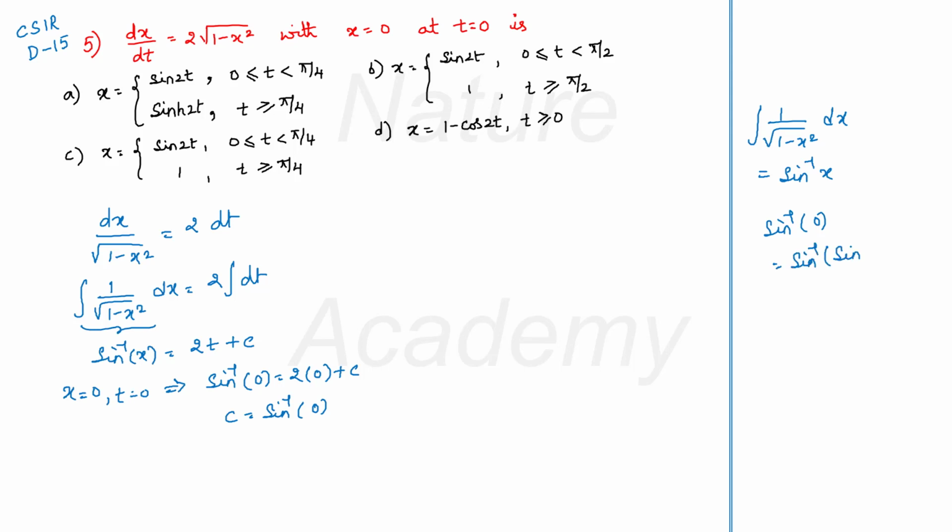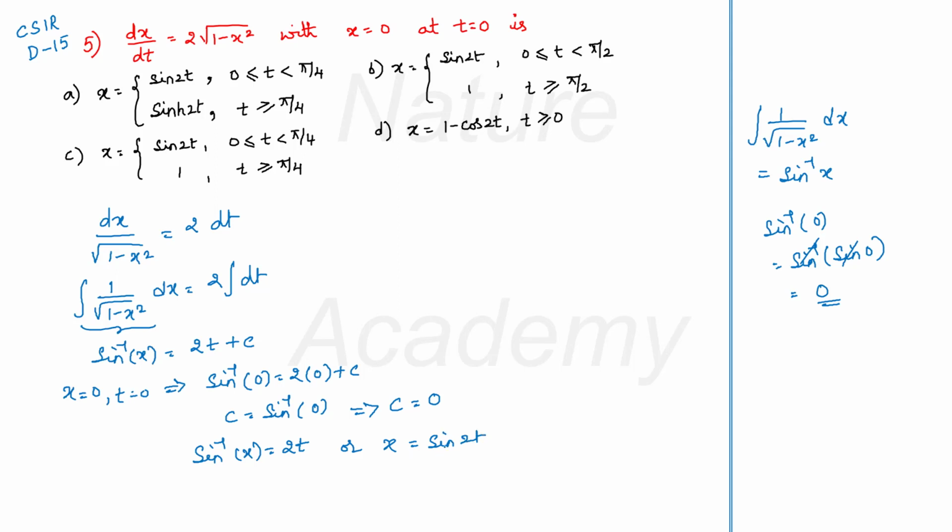Sin and sin inverse will get cancelled and your answer will be 0. So the value of c will be 0. Now substitute this value of c in the above equation. You get sin inverse x is equal to 2t. Or you send sin on the right hand side, you get x is equal to sin 2t.